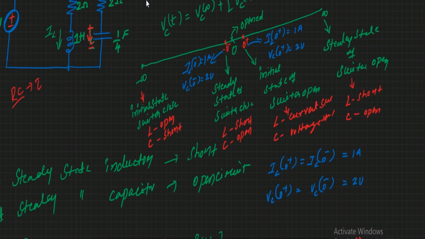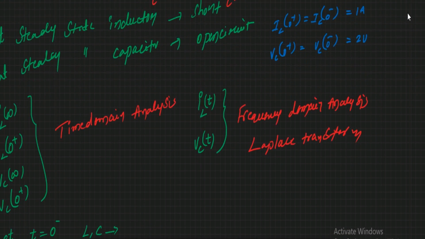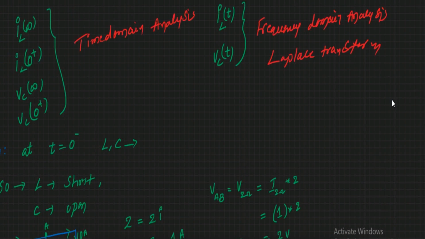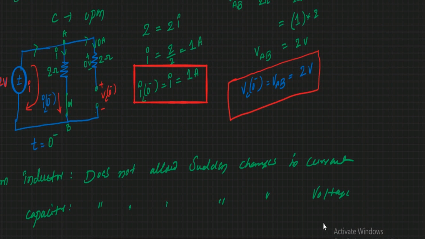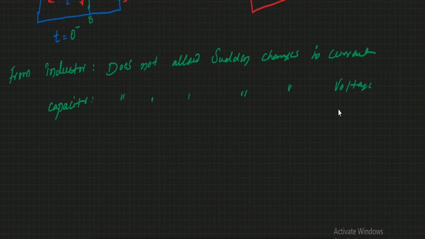So here we got the initial values. It means that if you follow the Laplace transform, it is very easy to find the initial values also. So this is your step 1. In step 1 we got the initial values, IL of 0 minus and IL of 0 plus. Step 2.